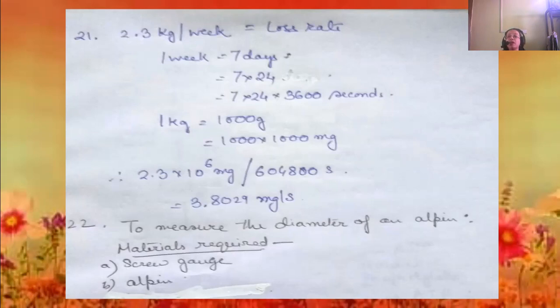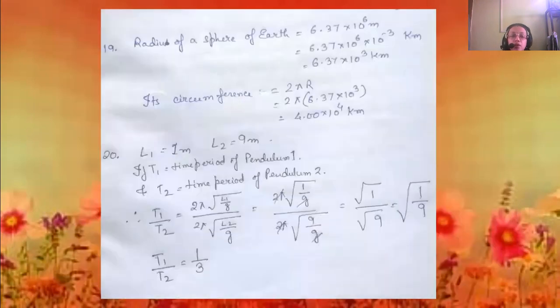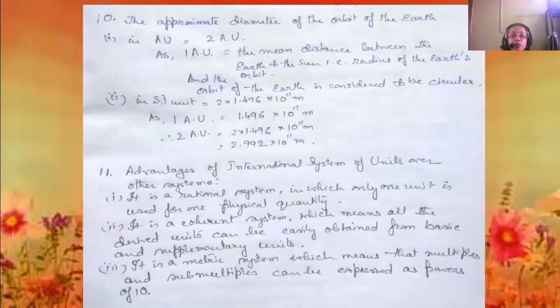That will give us 3.8024 milligram per second. So this is the loss rate, second by second, not kg per week. Next question, the last question.